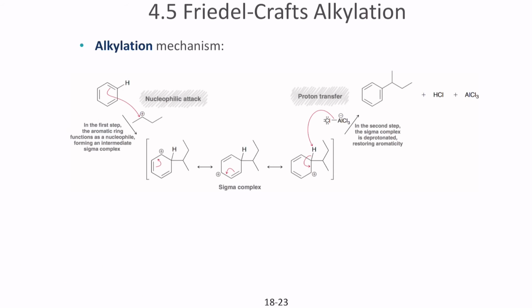So the alkylation here occurs in the presence of a benzene ring. So you have a proton. Now in the presence of this structure, you have an electrophile, which is this carbocation with a positive charge here.